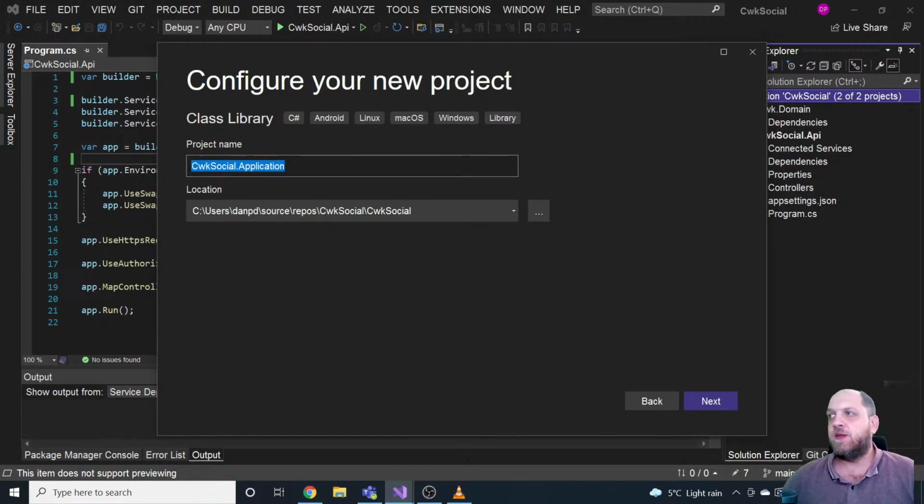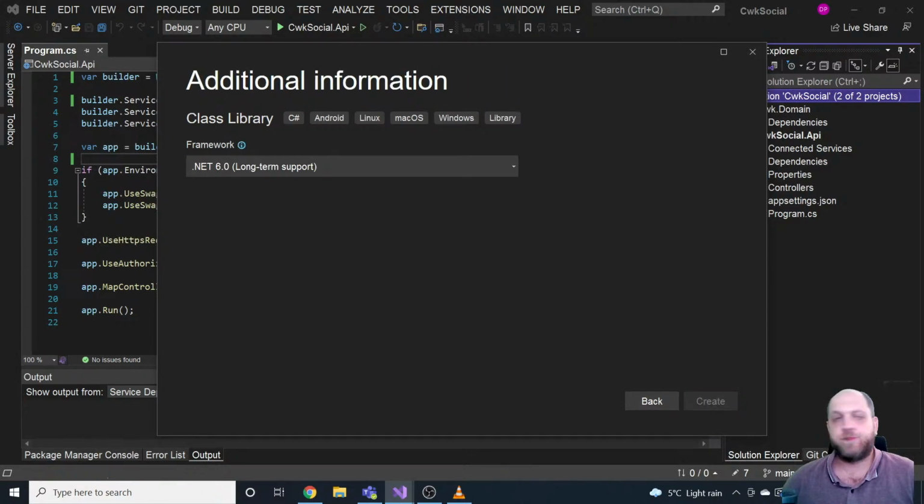But I find the name use cases a little bit counterintuitive, so I prefer naming this layer my application layer. And here we'll put all application-specific logic, for instance, authorization or things similar to that. So let's also create this layer.